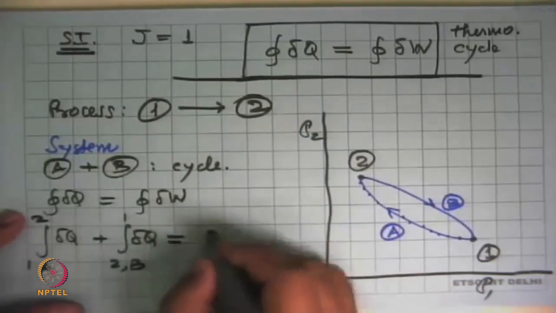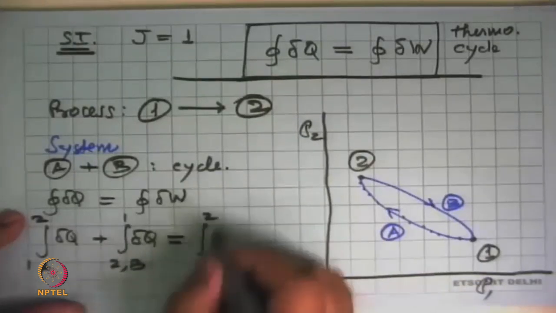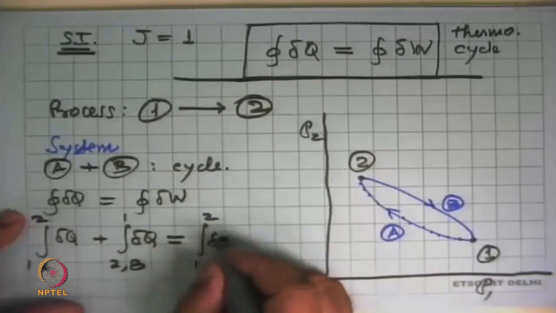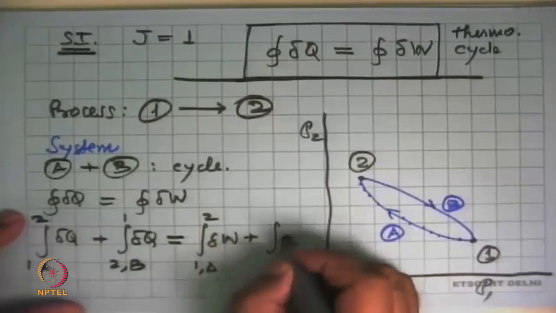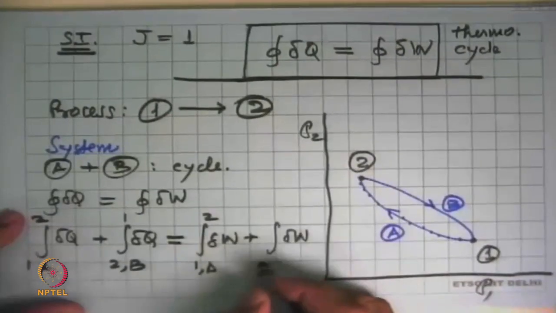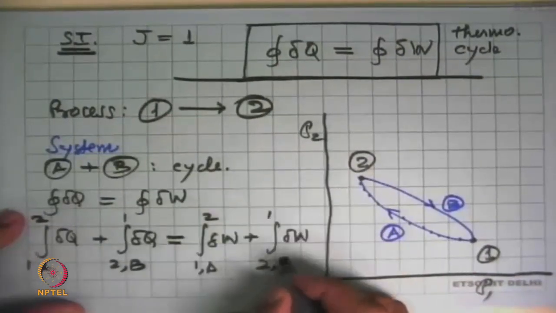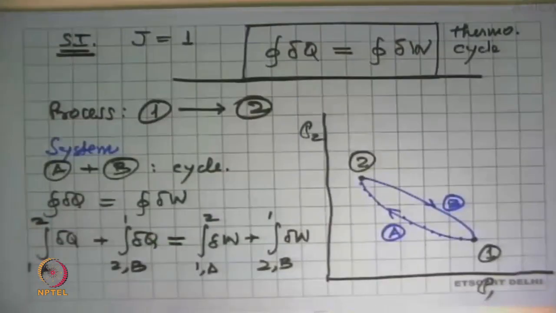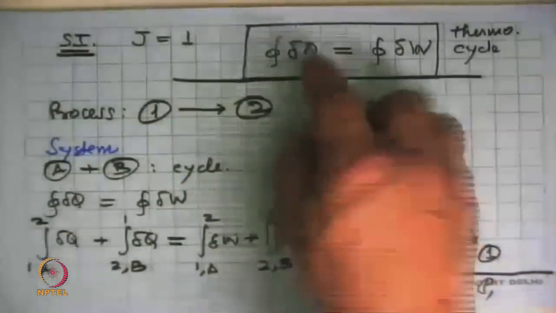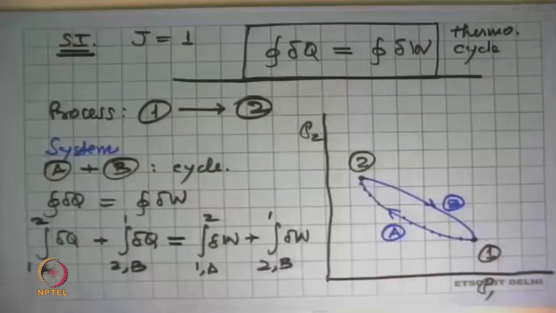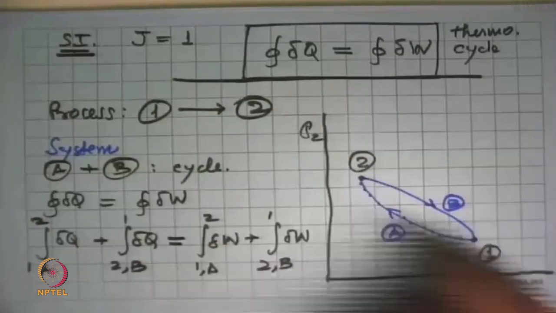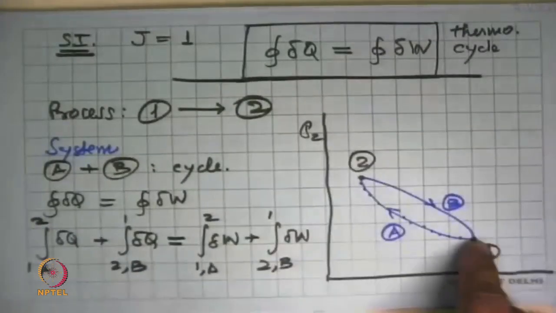This has to be equal to cyclic integral along path A of work plus cyclic integral of work 2 to 1 along path B. All we have done is use the expression that we got a few minutes back, and now we are applying it for this cycle, which is consisting of only two processes. There could be more, but that's not very important.